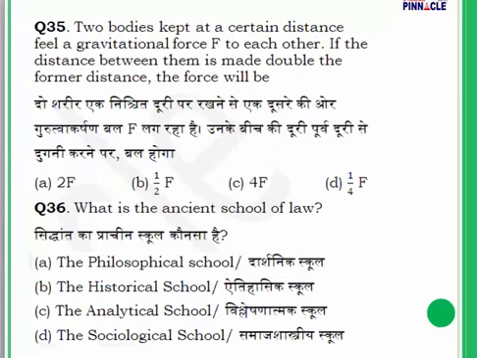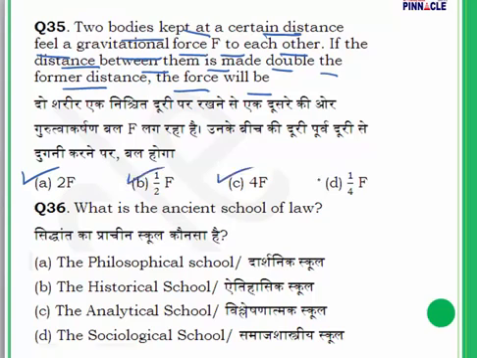Question number 35. Two bodies kept at a certain distance feel a gravitational force F to each other. If the distance between them is made double the former distance, the force will be. We have options 2F, 1 by 2 into F, 4F, and finally 1 by 4 into F.